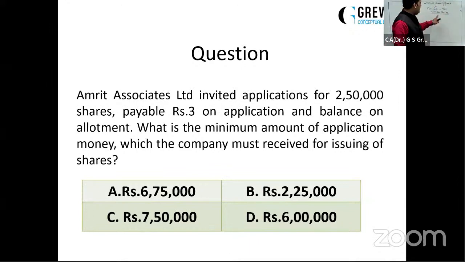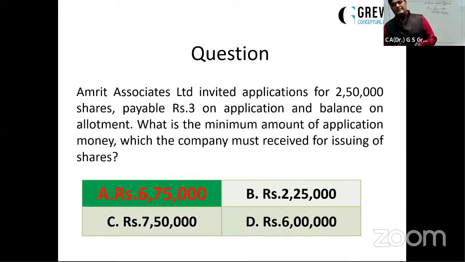In the first case, it is saying rupees 6,75,000. So 2,25,000 into 3 makes 6,75. It means the public has applied for 2,25,000 shares. The second case says rupees 2,25,000 share amount. It means the public has applied for only 75,000 shares. Third says 7,50,000, making it 2,50,000 applications. Fourth says 6 lakh, making it 2 lakh applications. So the first case is 90% minimum subscription. So it is the answer. The question is saying minimum, so if the company would have received 6,75,000 rupees as application, the answer would have been A.